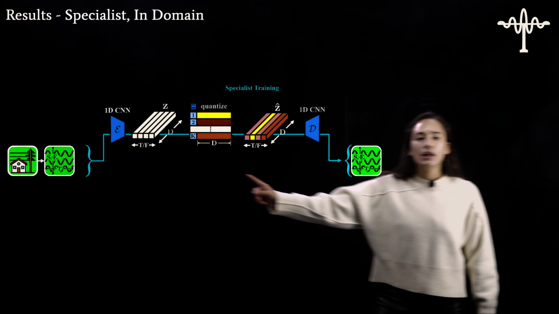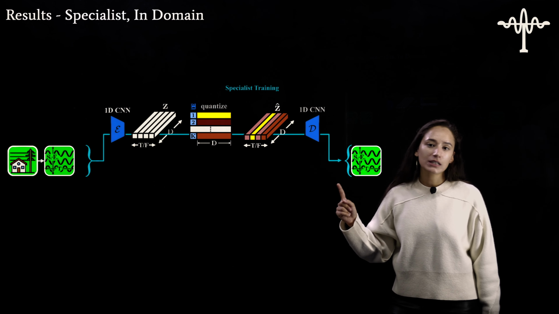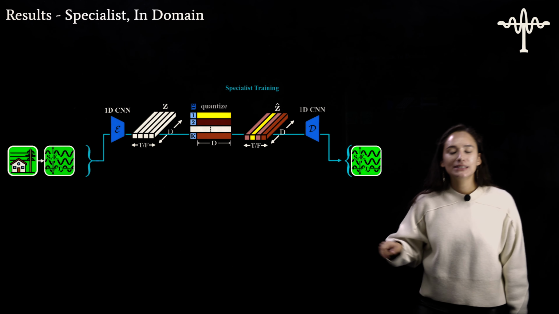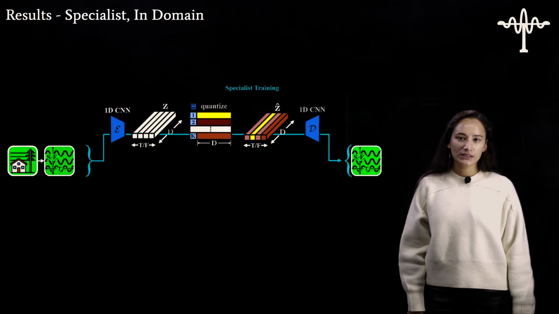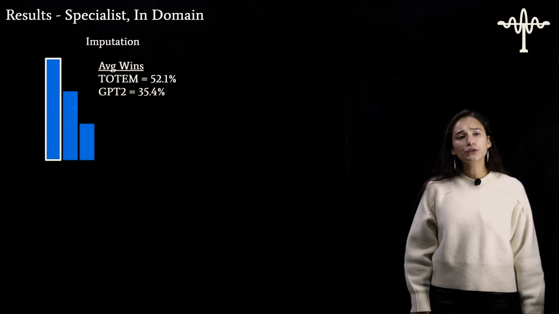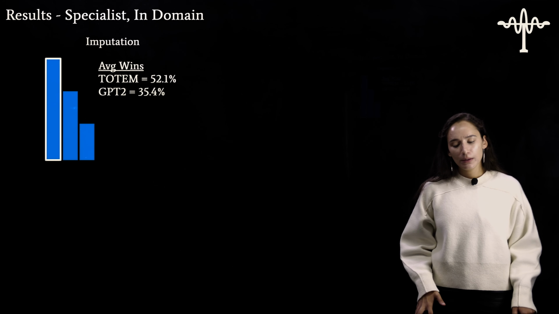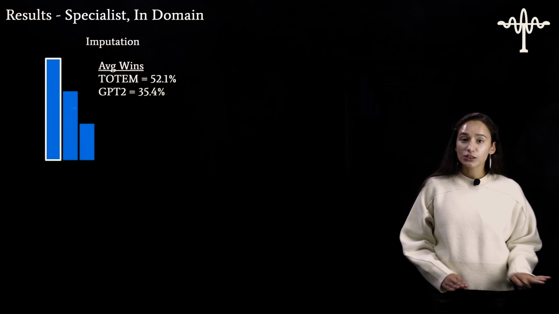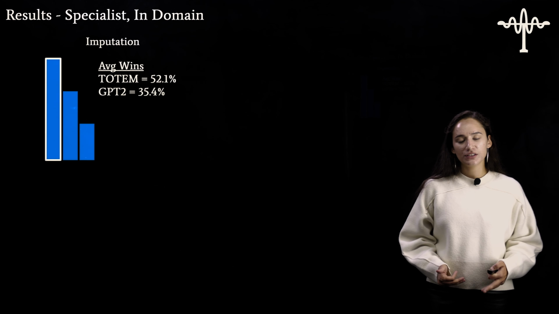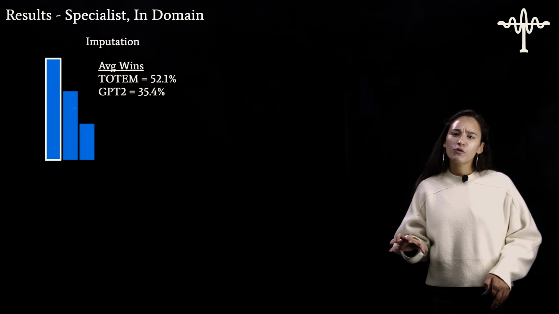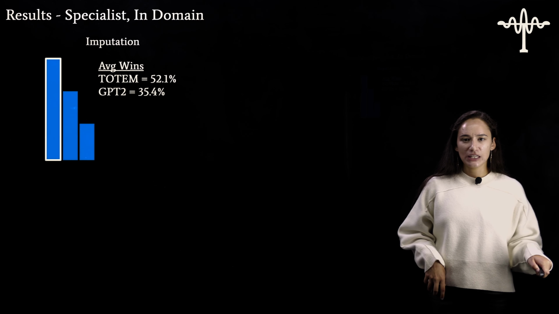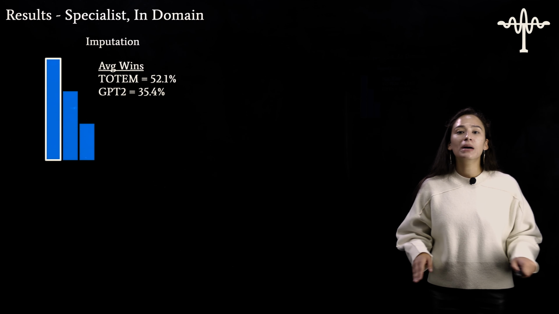And as a reminder, this is the VQVAE from the specialist. I'm just training on one data set, and then for my downstream task, I'm also going to only train on one data set. So I'm first going to look at imputation. And with imputation, as well as all the other tasks, there's many different versions of this task. With imputation, we've done 12.5% all the way up to 50% with a few in between. And we've done this on many data sets.